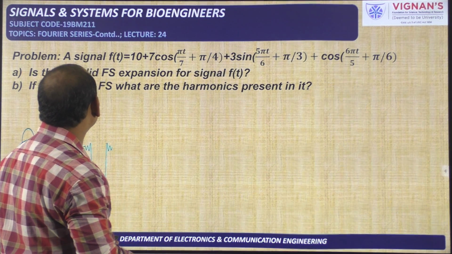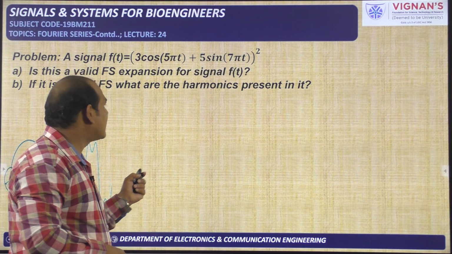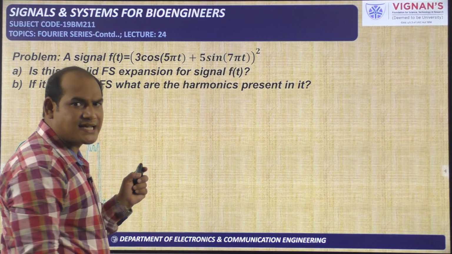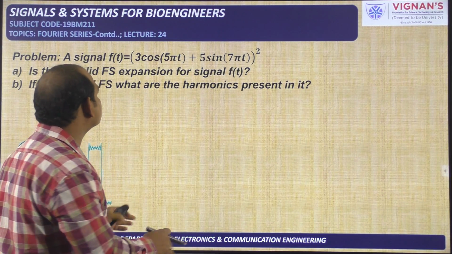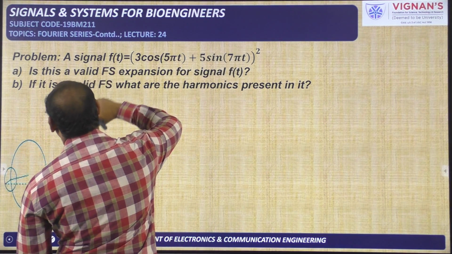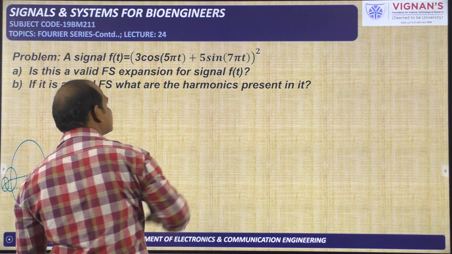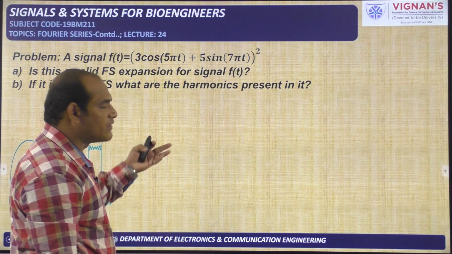Next problem we will see now. It is also a similar problem only. A signal f of t is equal to 3 cos of 5 pi t plus 5 sin of 7 pi t, whole square is there. So it is like a plus b whole square. The question is the same: is this a valid Fourier series expansion of the signal f of t or not? If it is valid, we need to find the harmonics.